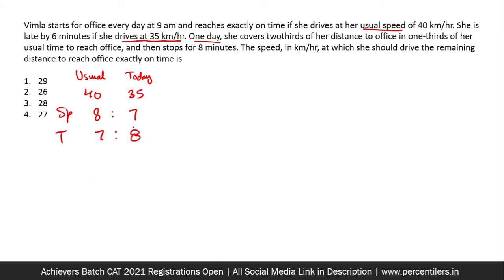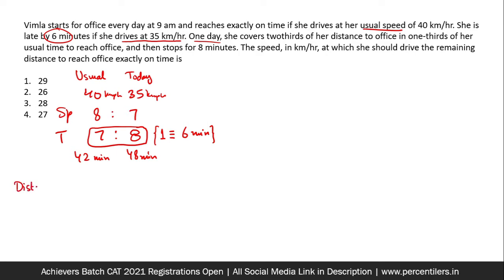Now this ratio of time is going to tell us the exact duration of times taken in the respective cases. The difference of 1 unit in the ratio of time, 7 and 8, is equivalent to 6 minutes as per the question. Today he took 1 unit extra time, and the question says 6 minutes extra time. That means the usual time taken to travel this distance is 42 minutes, and today it's 48 minutes. So we know the speed, and now we know the travel duration, we can find the distance. This is our first method.